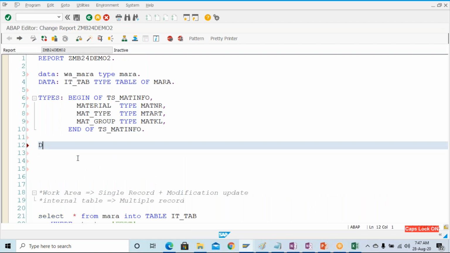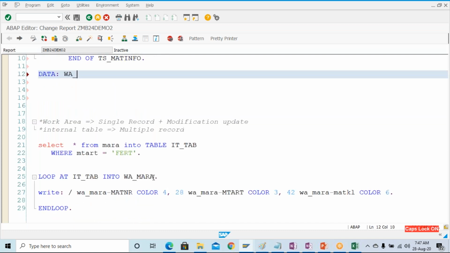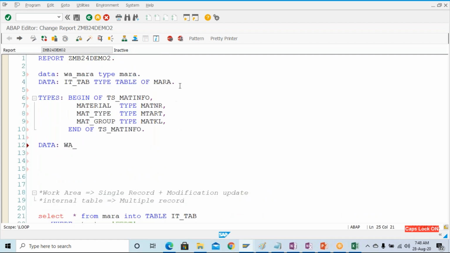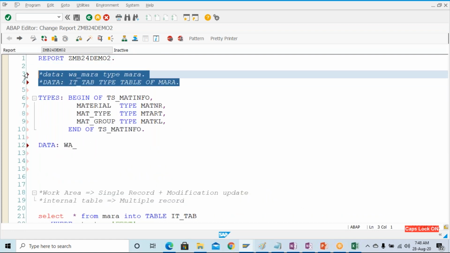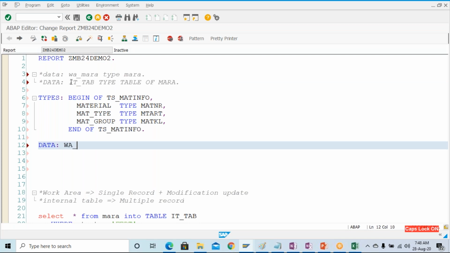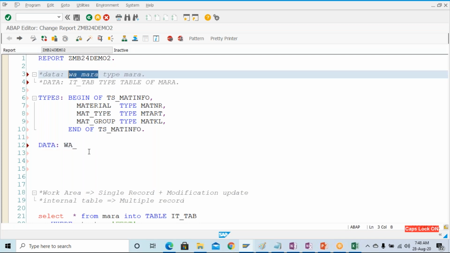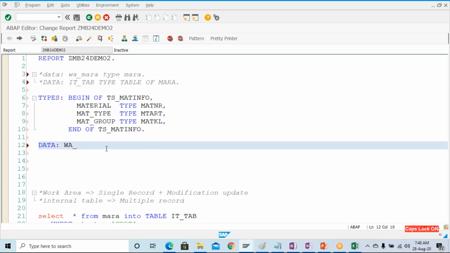Fine. So I'm going to create one work area over here, wa underscore, the same work area name I'm going to keep, w underscore Mara. Okay, and I will comment the previous one, otherwise it will give an error that if you have already declared, why have you declared again. Okay, so I have commented.